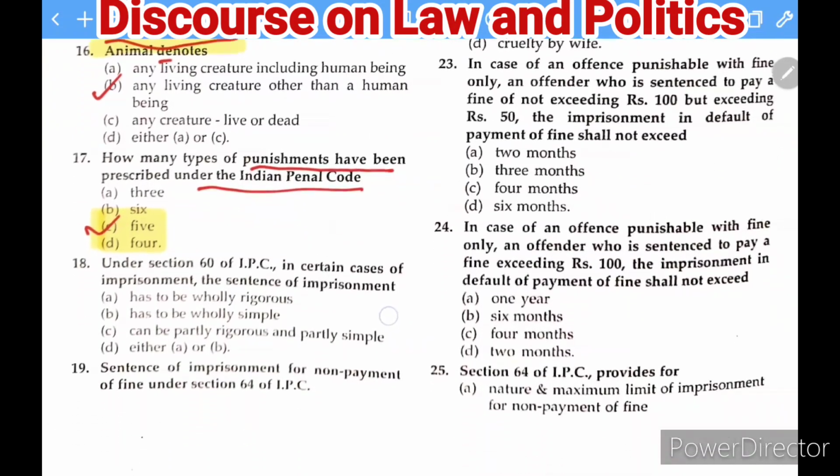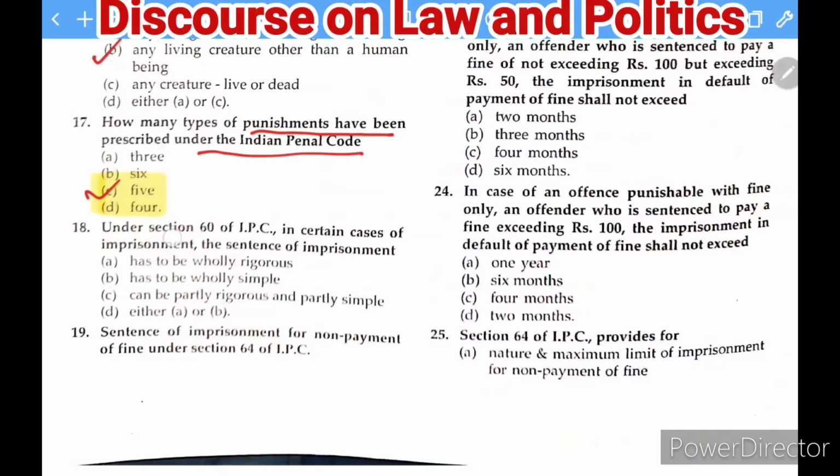Okay. Next question. Under section 60 of the IPC, in certain cases of imprisonment, the sentence of imprisonment has to be wholly rigorous, has to be wholly simple, or can be partly rigorous and partly simple. So the right answer of this question is that it can be partly rigorous as well as partly simple. So C is the correct answer.